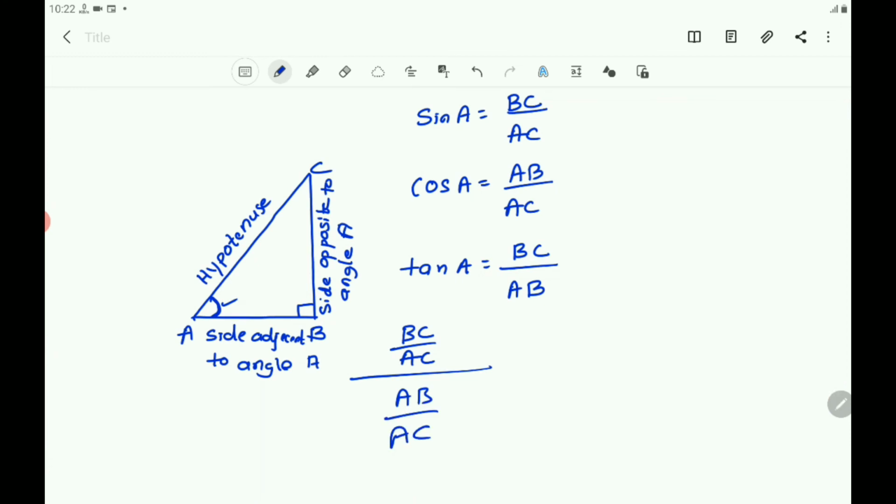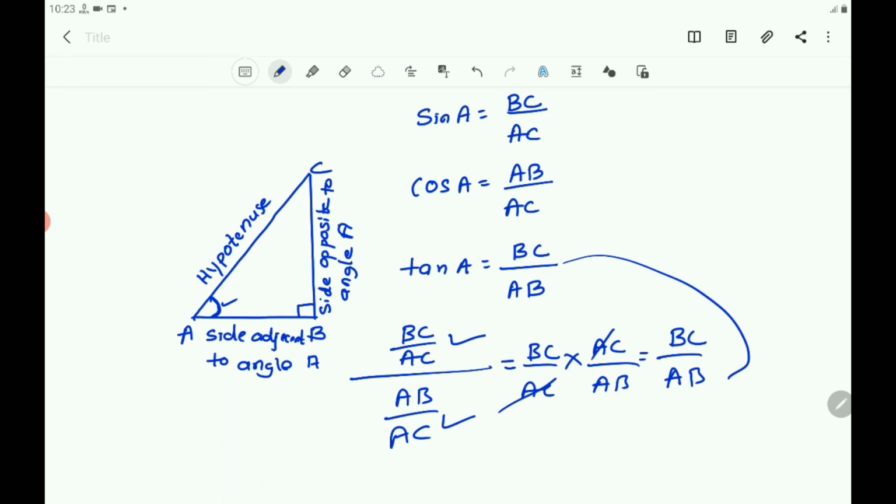BC by AC into AC by AB. Here AC cancels, that equals BC by AB. BC by AB is what? That is tan A.